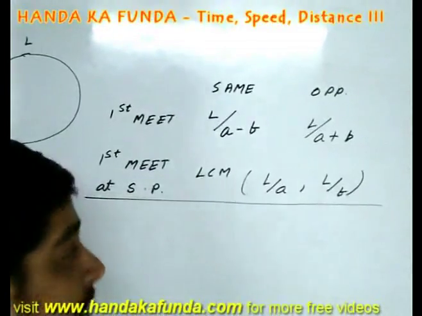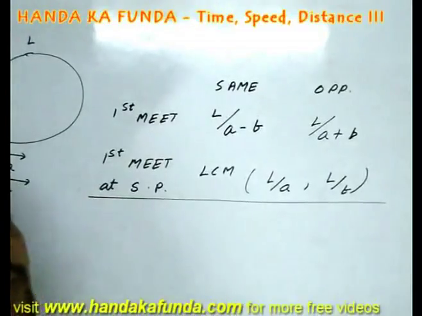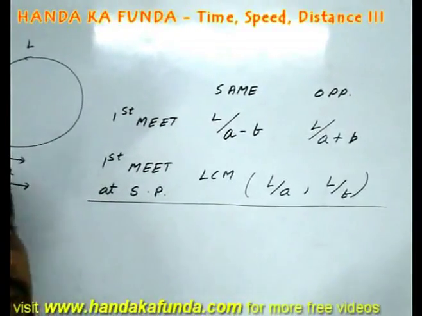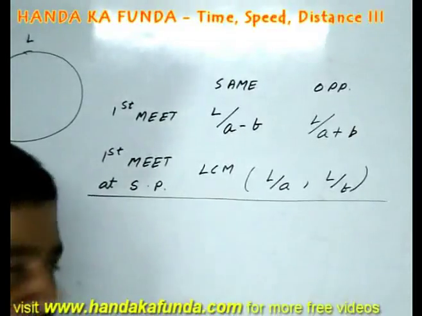What will be the time taken for A to overtake B for the second time? That will be 2L by A minus B. Third time will be 3L by A minus B. Nth time will be NL by A minus B.